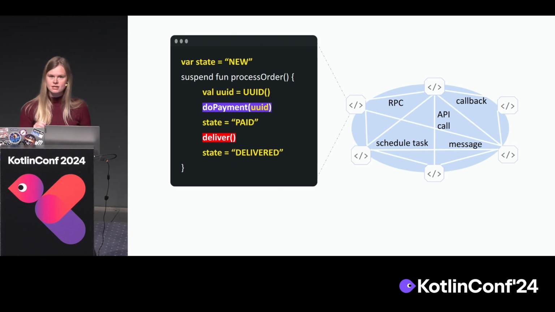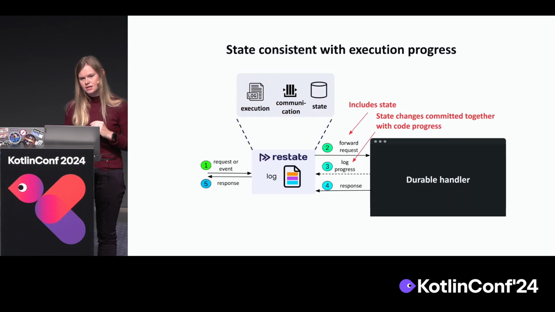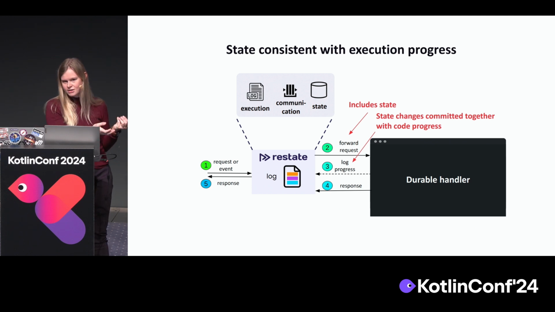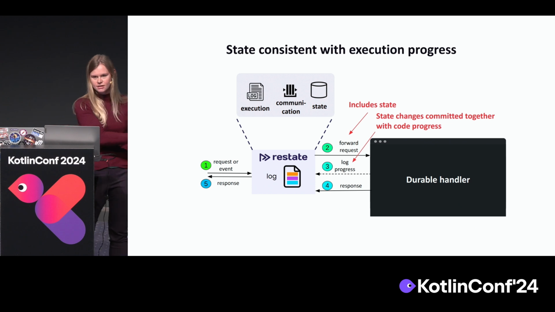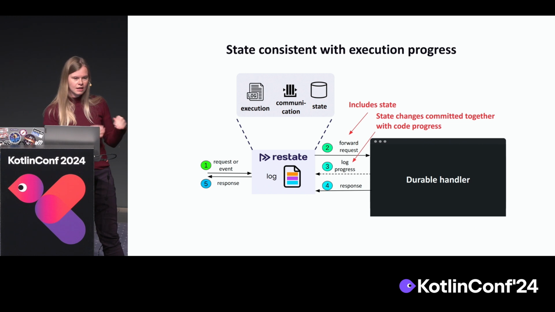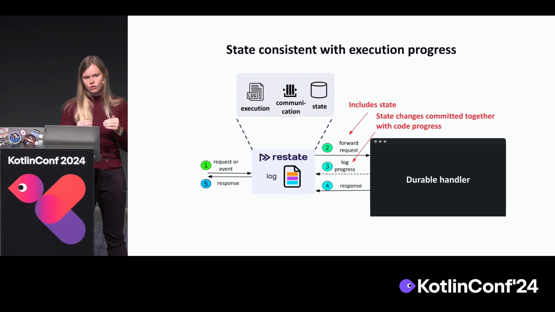So how do we marry this into this durable execution pattern? Basically, what happens is the log also becomes a bit like a key value store, or has a key value store next to it. And what happens then is if a request comes in, the state that is needed to process that request is attached to it, and like that, it's forwarded to the function. So when the function gets called, it already has the state that it needs to process the request locally delivered together with the request. And then as the handler executes, it mutates that state, or maybe just deletes it at all. Those state changes can just be added to the same log that we showed earlier.